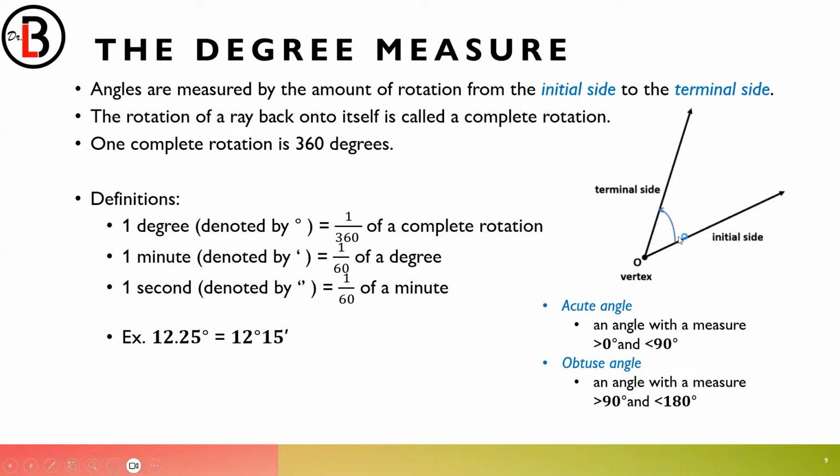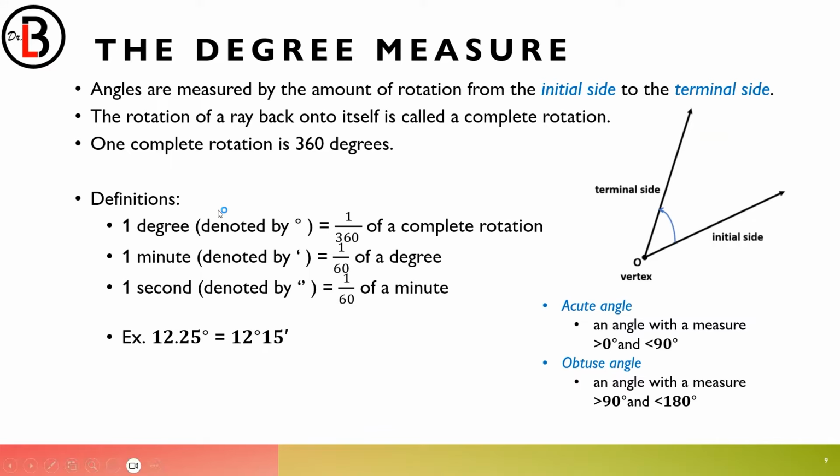So if it's from the initial side going back to the initial side, that is one complete rotation. So one complete rotation is 360 degrees, just like what I have mentioned earlier, wherein a circle is divided into 360 divisions, and that 360 divisions is equivalent to 360 degrees.